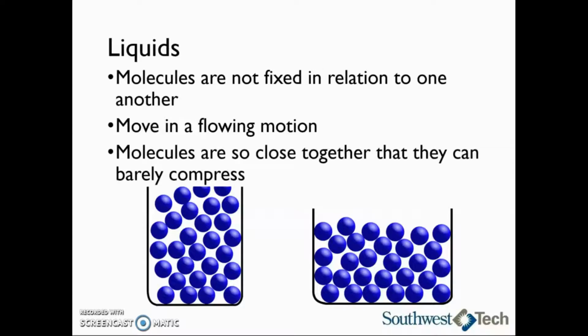However, just like with solids, the molecules in liquids, even though they can move around, are so close to one another that they can barely compress.